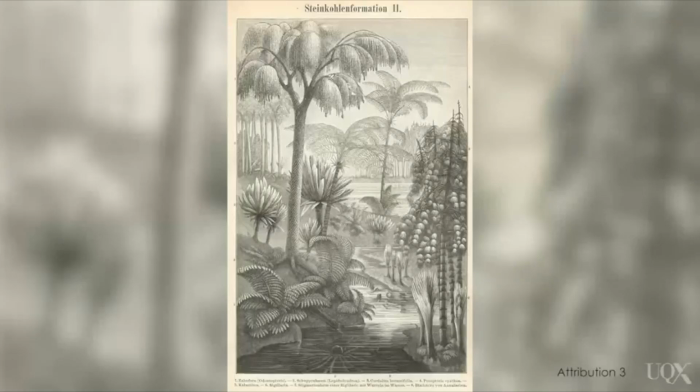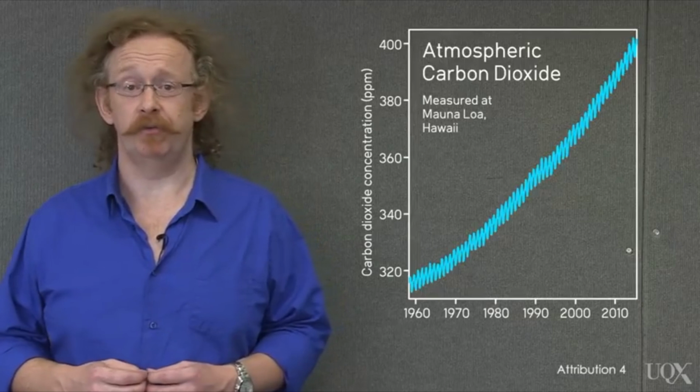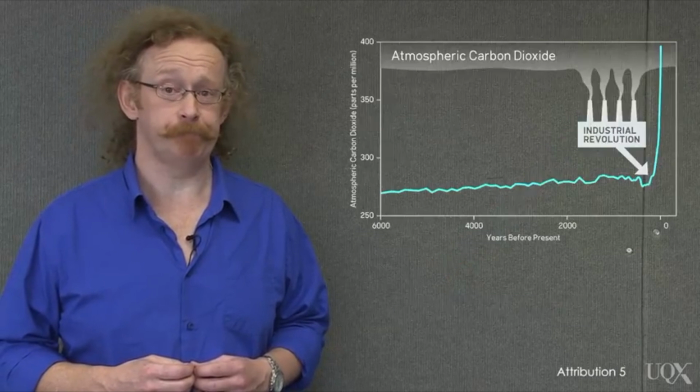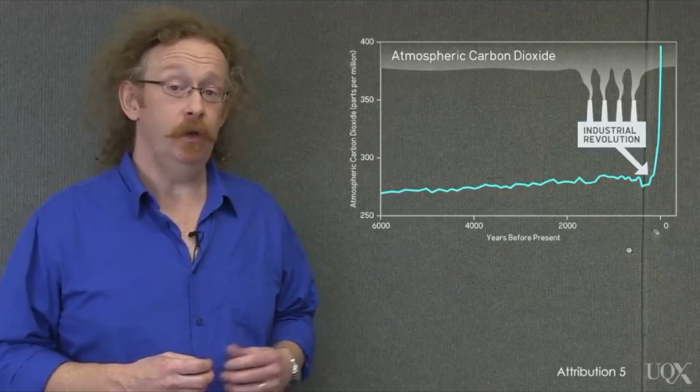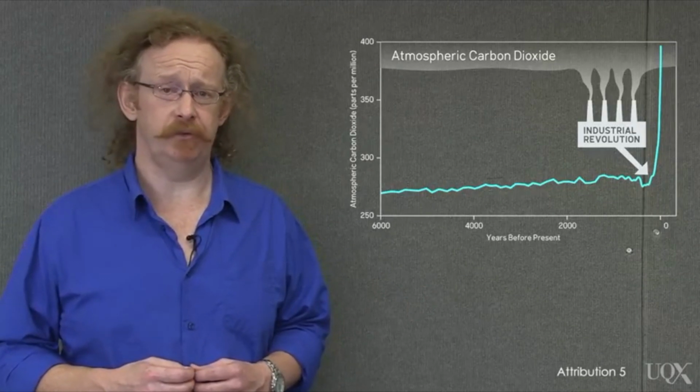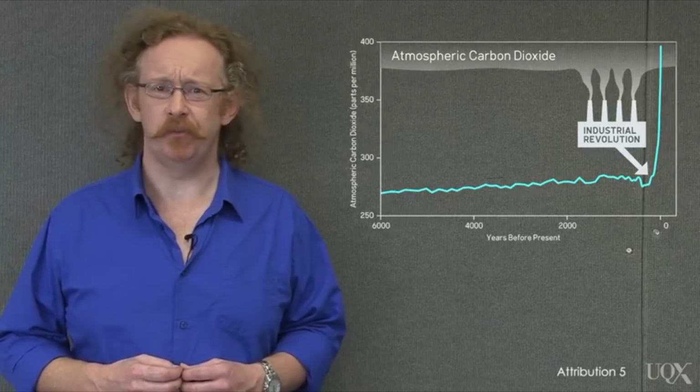Fossil fuels were formed millions of years ago from the remains of plants. When these plants died and were buried, the carbon was taken permanently out of the active carbon cycle. When we burn fossil fuels, we release this carbon dioxide back into the atmosphere. As a result, CO2 levels have been rising. Scientists became more aware of this after 1958, when accurate measurements of CO2 concentrations were first made at the Mauna Loa Observatory in Hawaii. Together with the ice core record, we see that atmospheric CO2 began to rapidly grow soon after the start of the Industrial Revolution. It would be a bit of a coincidence if this were a natural phenomenon.